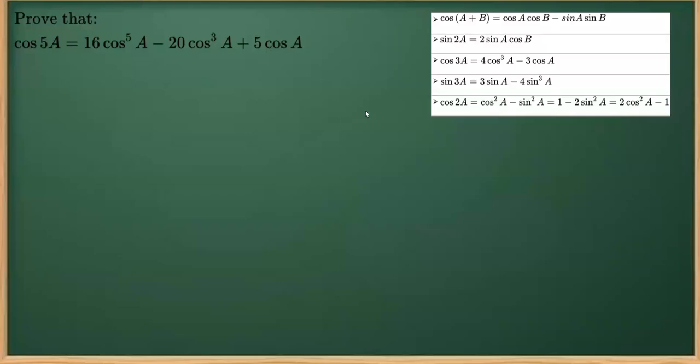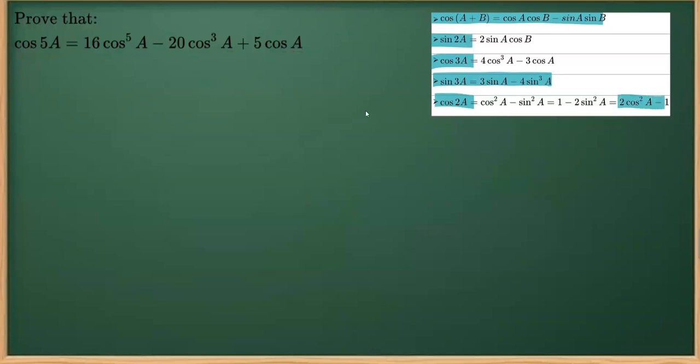In this question, we have to prove that cos 5a is equal to 16 cos^5 a minus 20 cos cube a plus 5 cos a. For doing this question, we'll be using these 5 identities which I have already written. And these are the identities we are going to apply. And let's see how we can proceed.